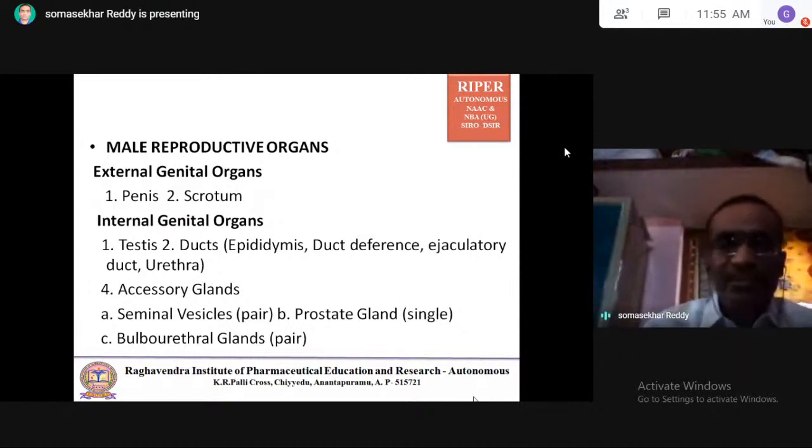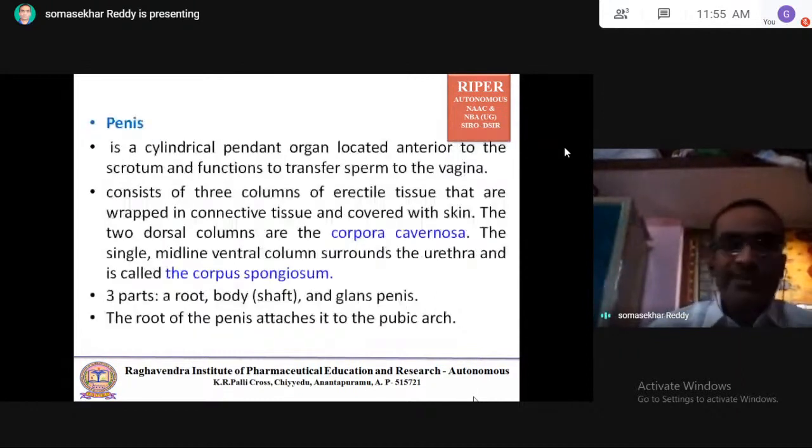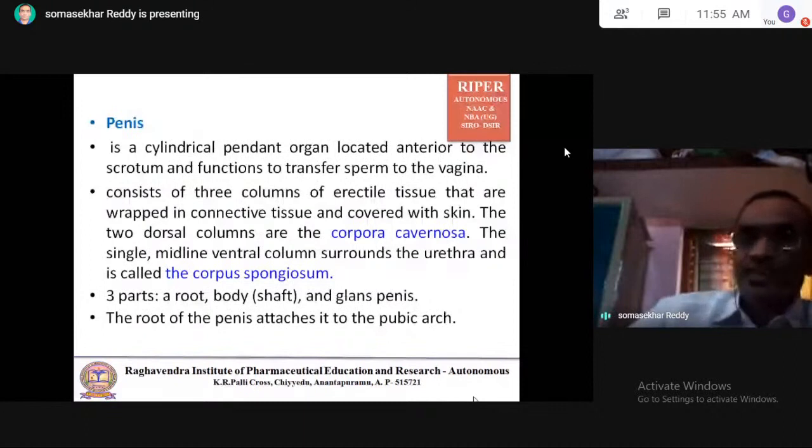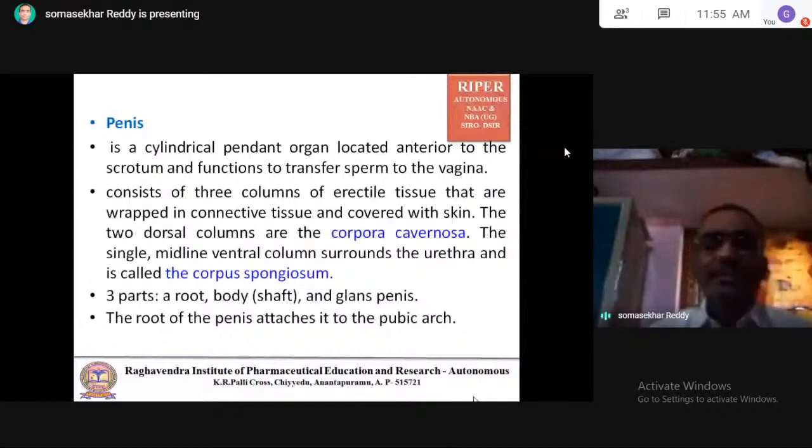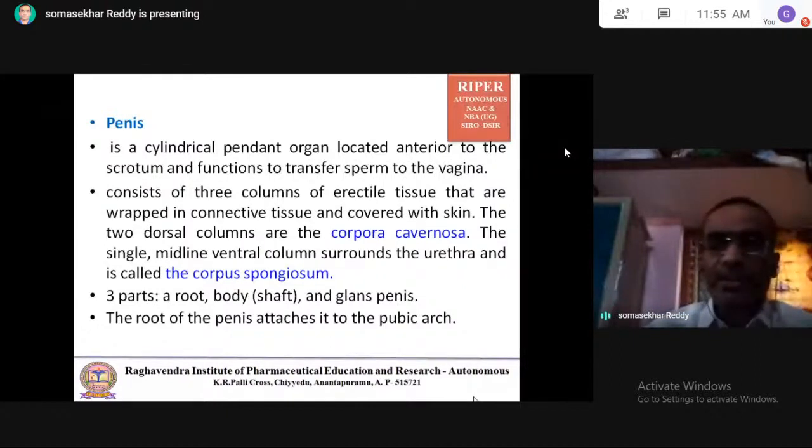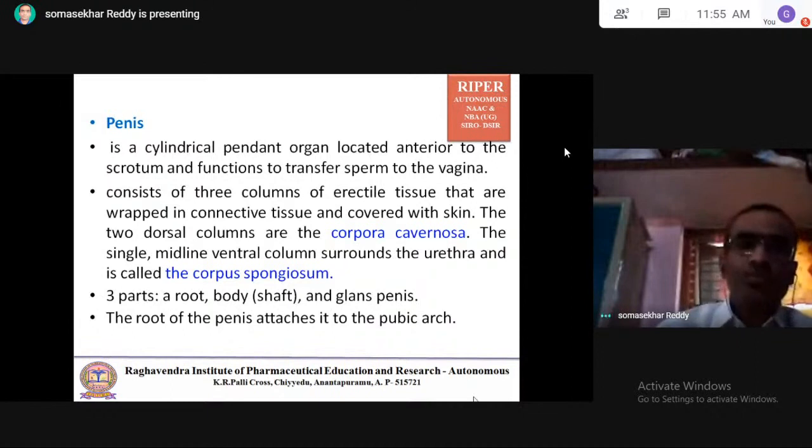Coming to the first external male reproductive organ, the penis. It is a cylindrical pendant organ located anterior to the scrotum, and it functions to transfer sperm to the vagina.